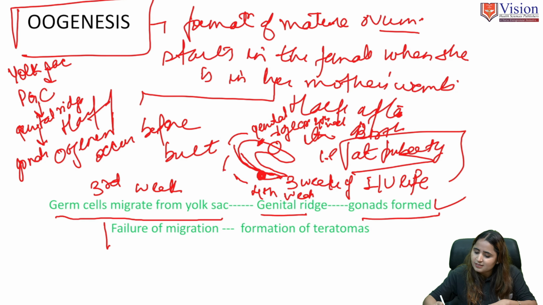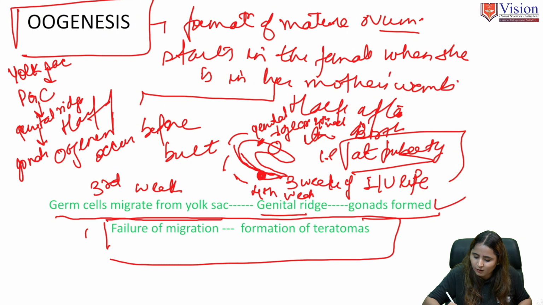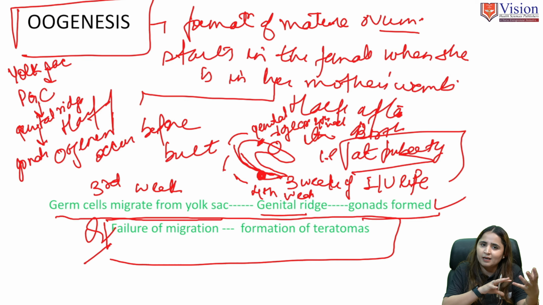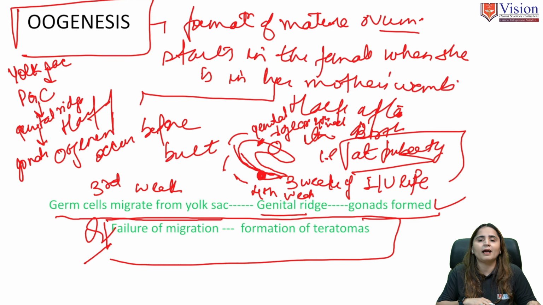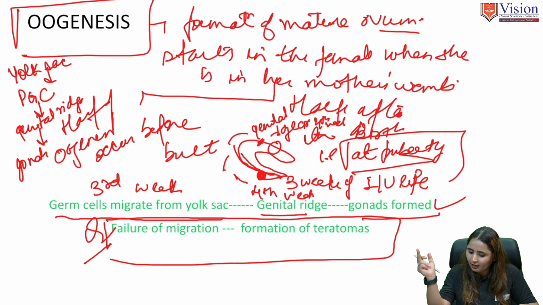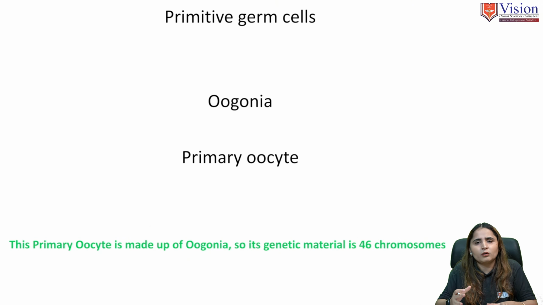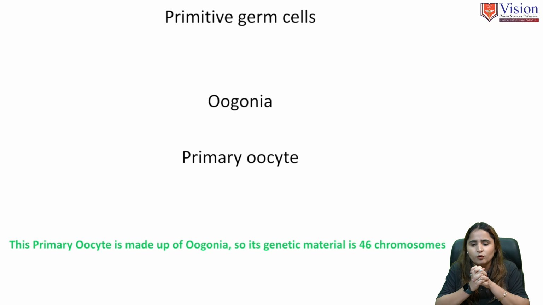And if these primitive germ cells fail to migrate, it will lead to the formation of teratomas. A teratoma is a kind of tumor which can be benign or cancerous. This is an important question, so keep in mind, if the migration of the primitive germ cells does not occur, it will lead to the formation of teratomas. Now we are going to discuss the process of oogenesis.